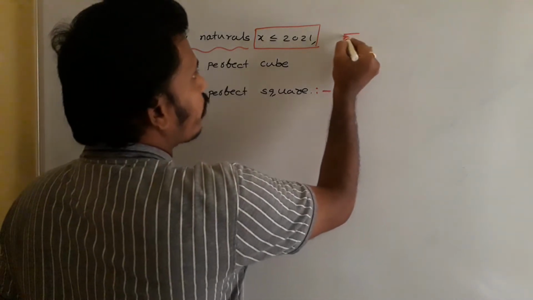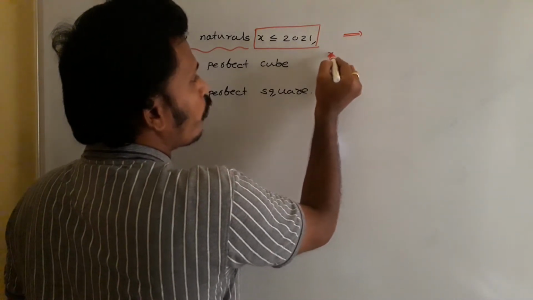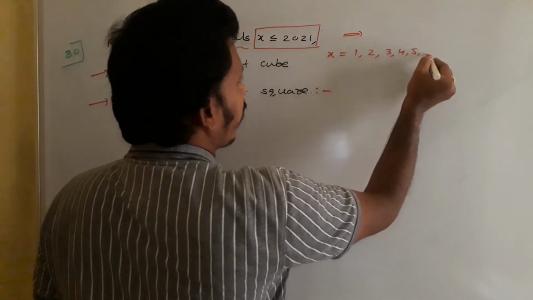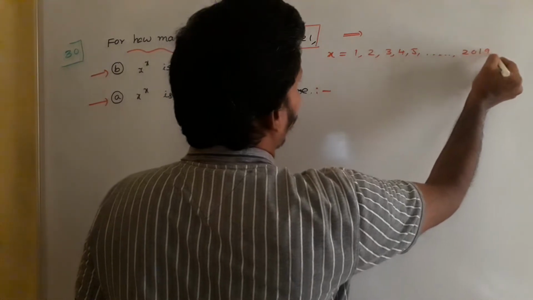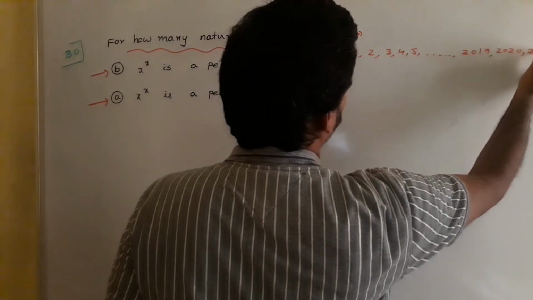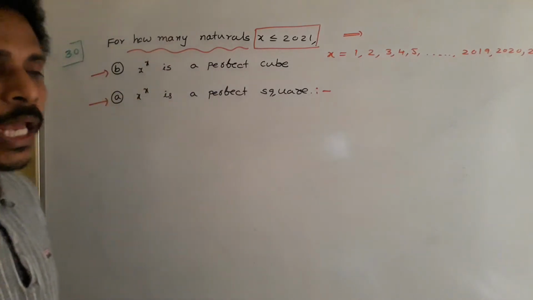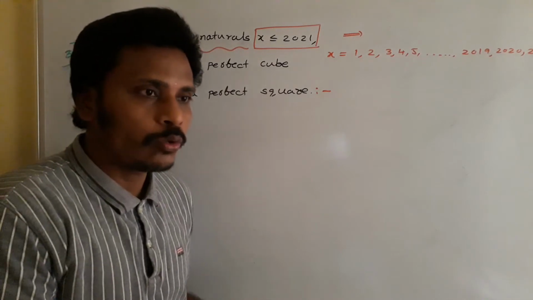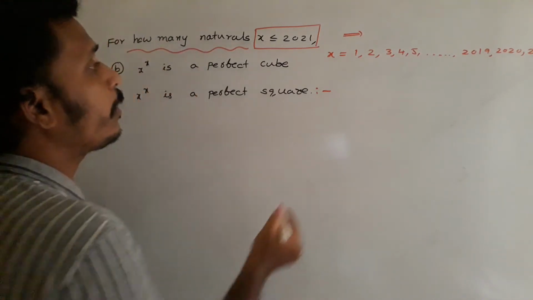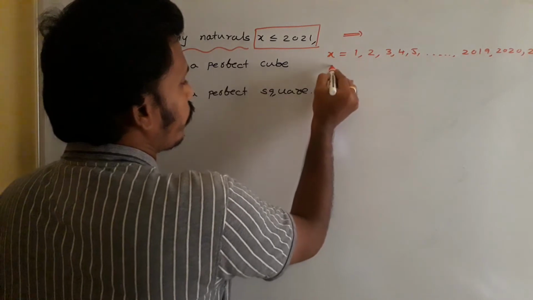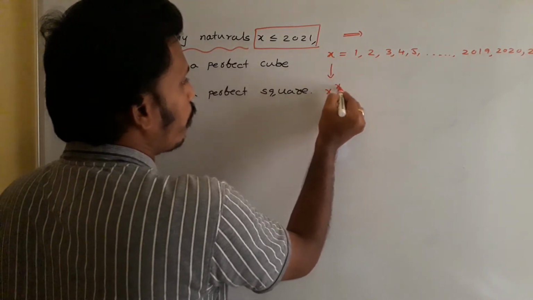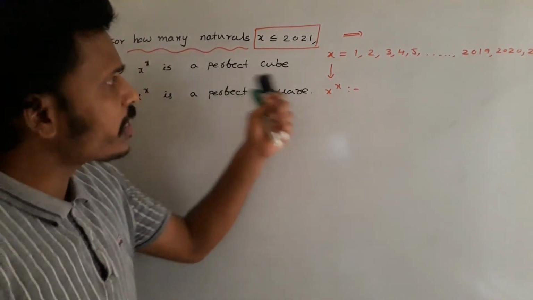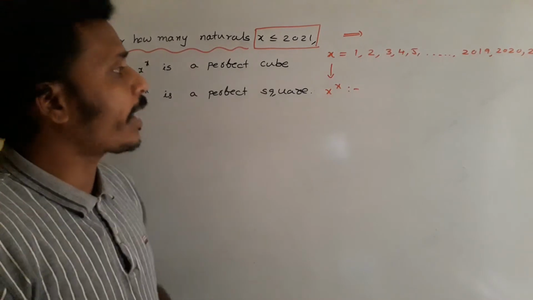Since x is less than or equal to 2021, the possible values of x are 1, 2, 3, 4, 5, like that, up to 2019, 2020, 2021. X may take all these values. X may be 1, x may be 2, x may be 3. We need to check by replacing x with these numbers, okay? First of all, I am just explaining the problem for you, and then I will give you the way of solving this. If x is all these values, then what to say about x power x?